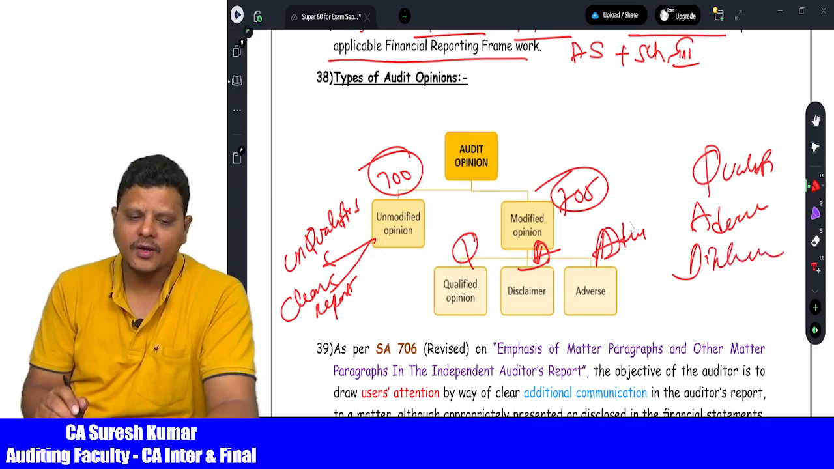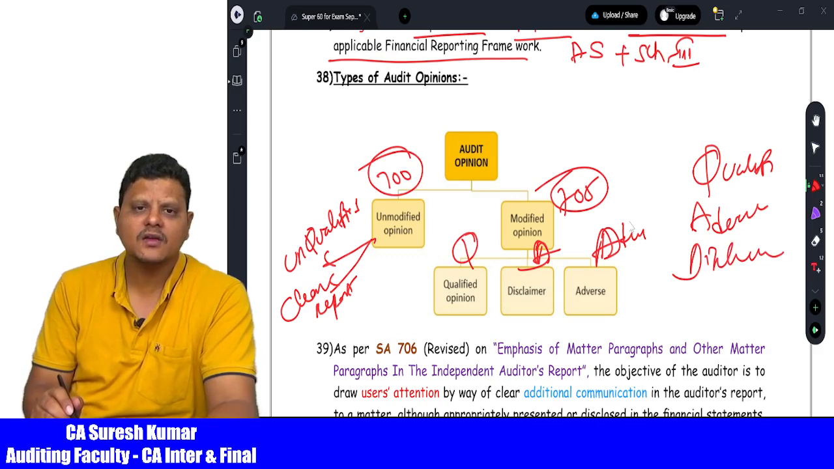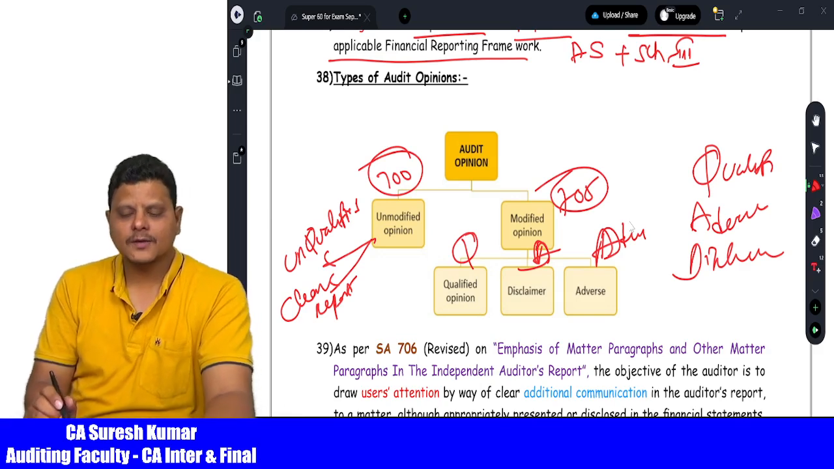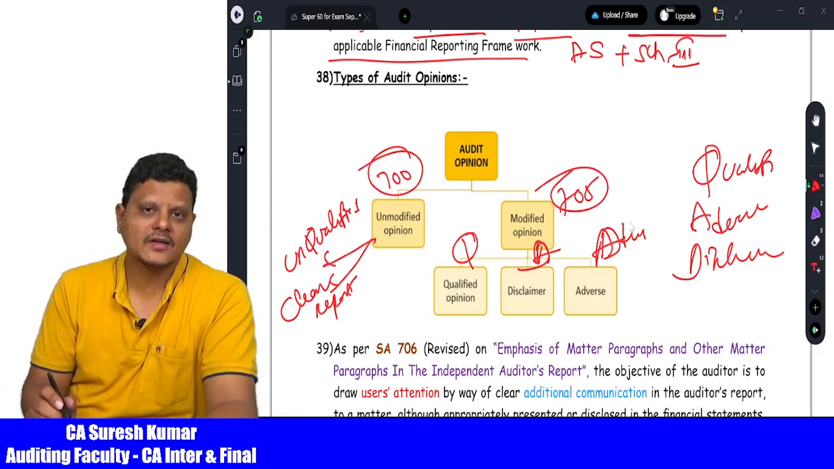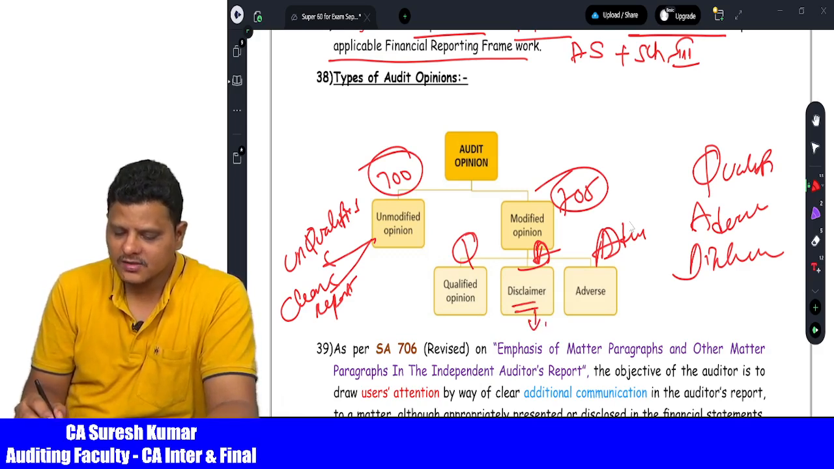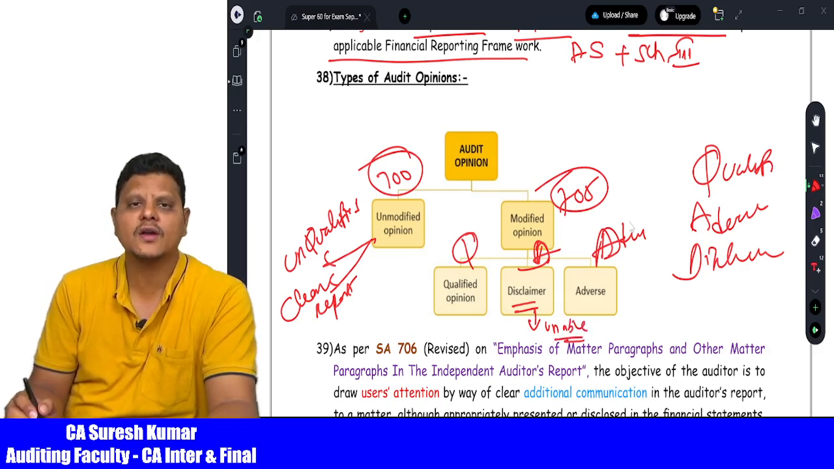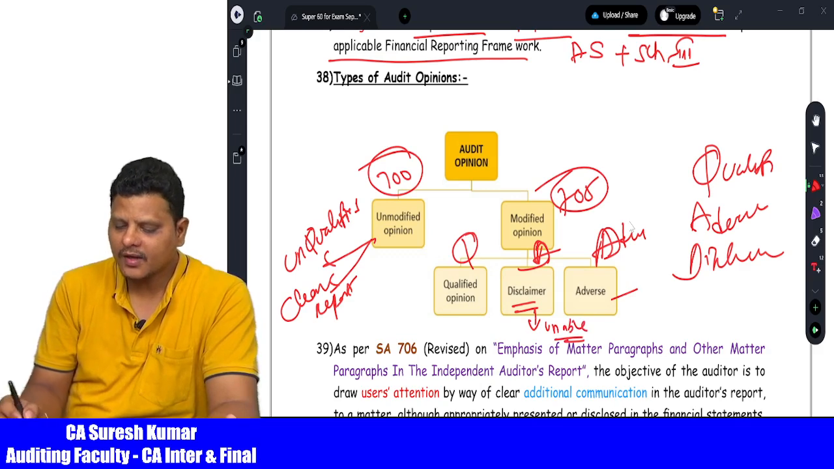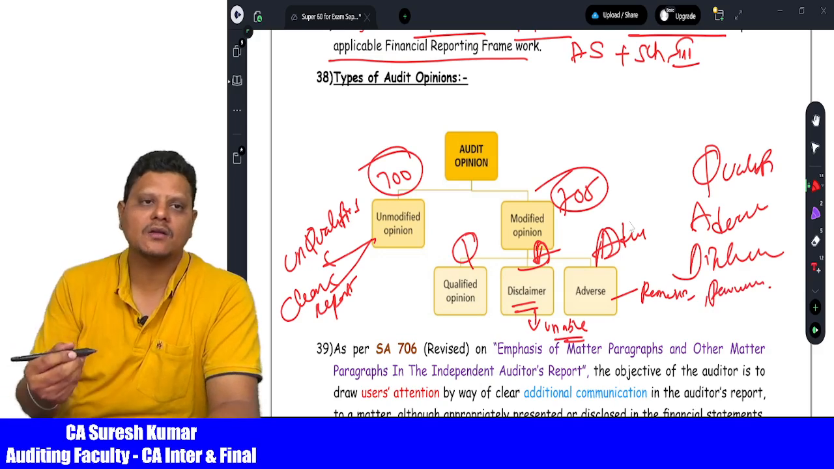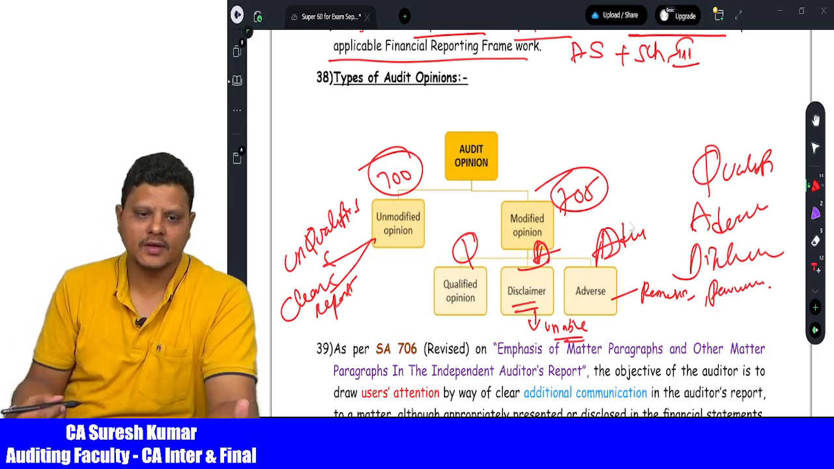So a qualified opinion is given by the auditor when there is a misstatement in the financial statements, which is not having much impact on the users. Come to disclaimer, very easy to remember for examination. Unable to get the evidences, the auditor will go for disclaimer. Adverse opinion, there are remarks which are also pervasive, which is nothing but having high impact on the users. Auditor will go for adverse opinion.